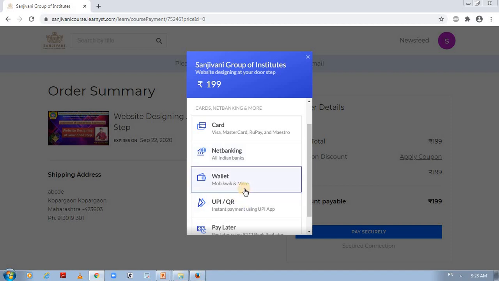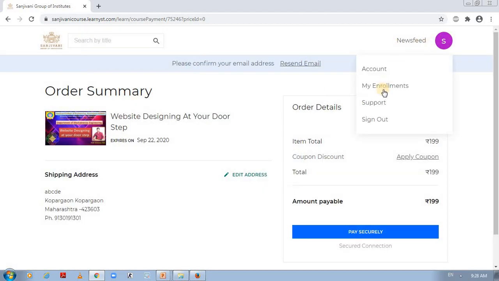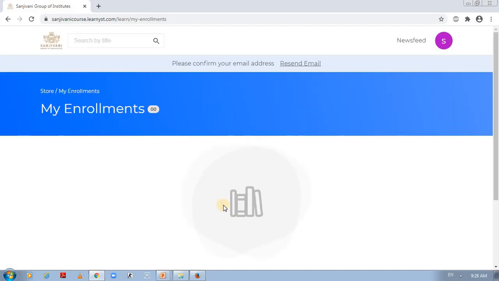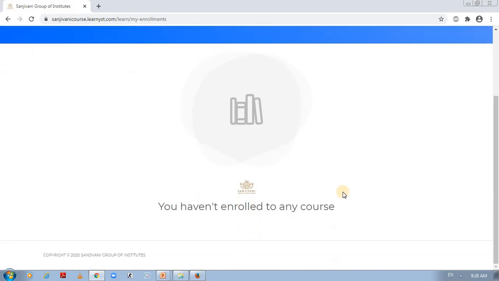The simplest method is to go with UPI or QR. Just click it here and you can pay for our courses with the help of Google Pay, BHIM, PhonePe and more. Just enter your UPI ID or scan your QR code and do the payment. Once you do the payment, this course will automatically be available in your enrollment list. Under my enrollments your course will be shown and you can start learning.